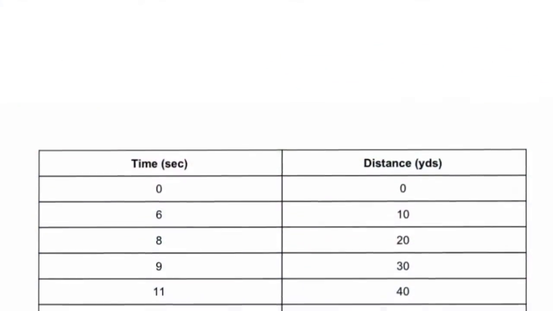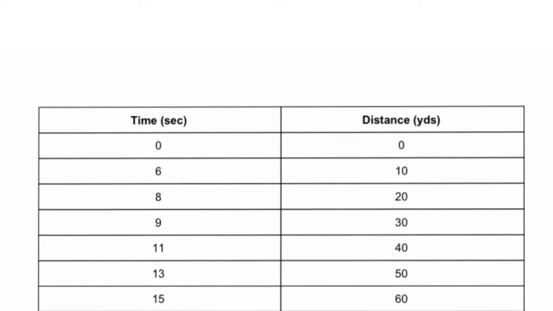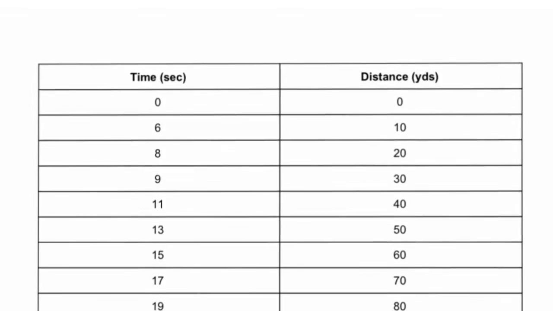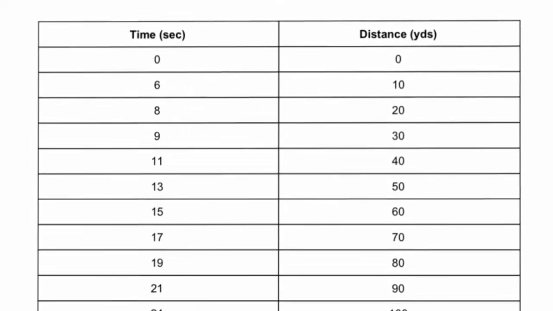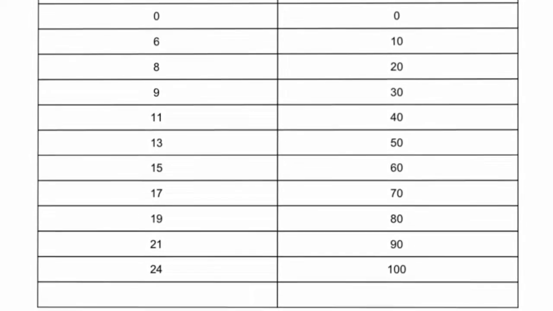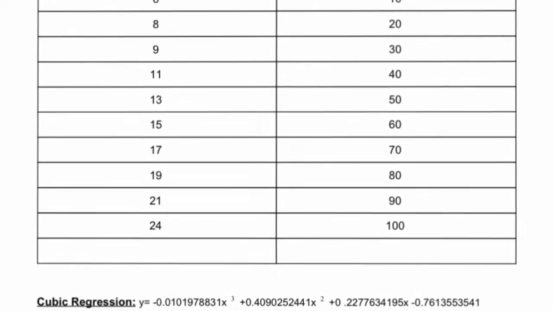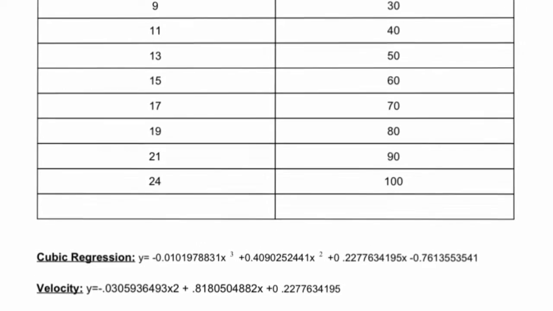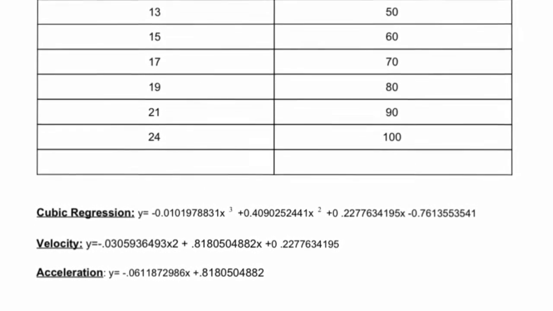This is our table, which represents the time in seconds and distance in yards and shows different intervals where I pass different yards on the field. This is our first equation, which was found by tracking his position versus time while running.